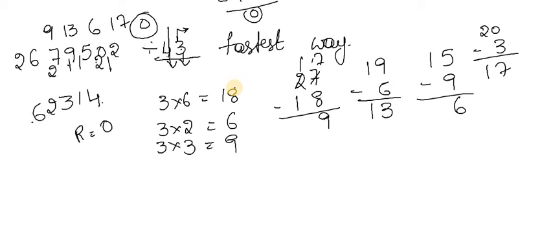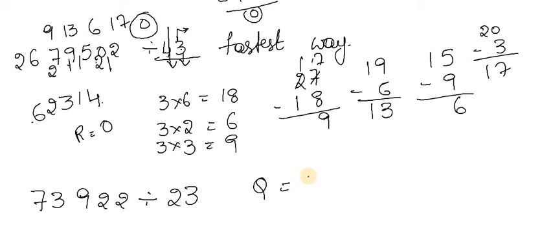Now before going to the next video, I just want to do one more division. So my next number is 73,922 divided by 23. So as usual, the first number you are going to write.